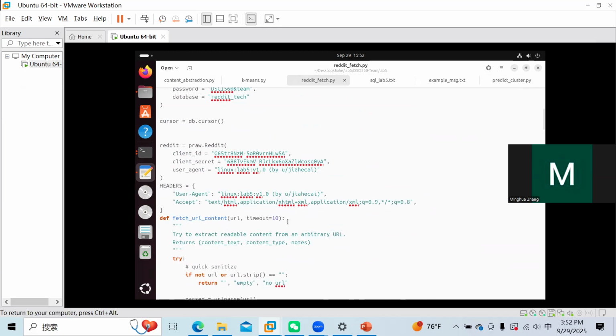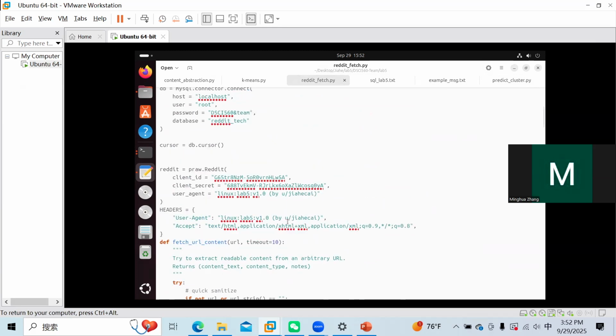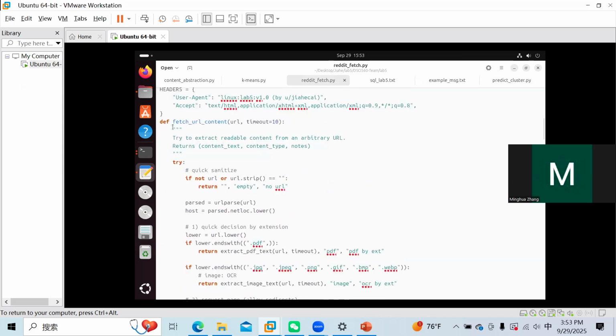Hi, this is Minghua. Obviously, the first step is to fetch our data from Redis. So we use the Redis API to help us fetch the posts. And after we got the post data, we have multiple helper functions to help us pre-process the posts.